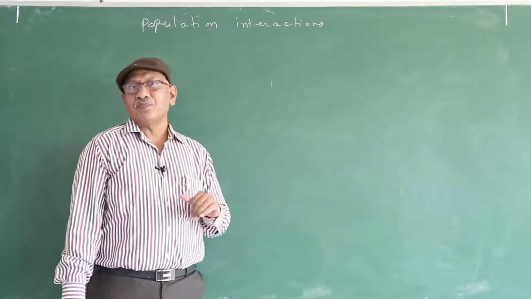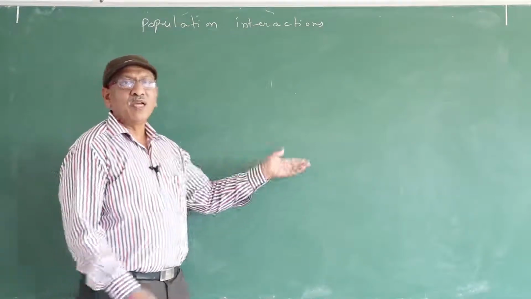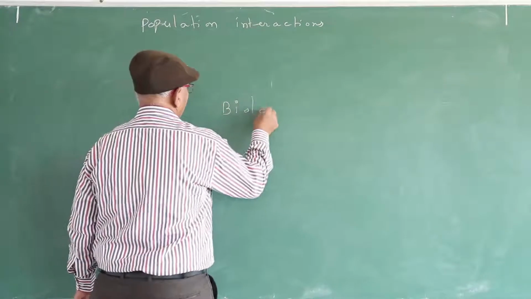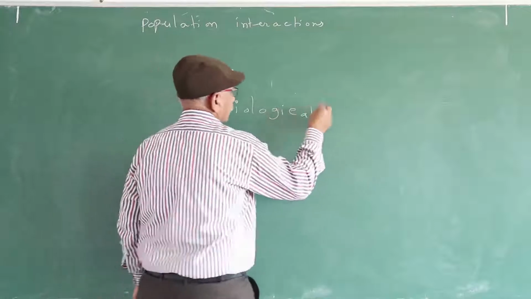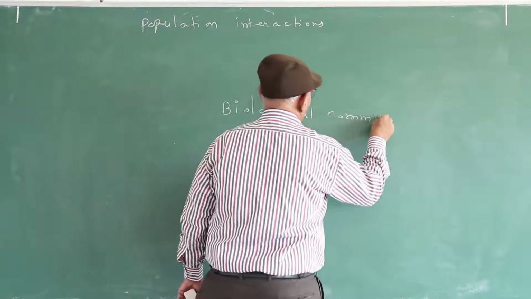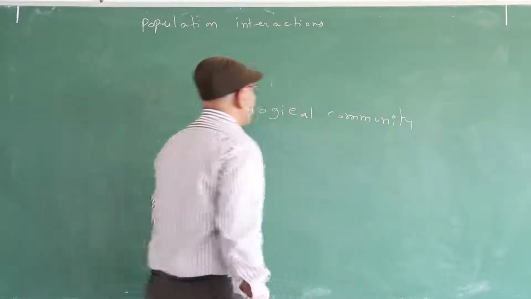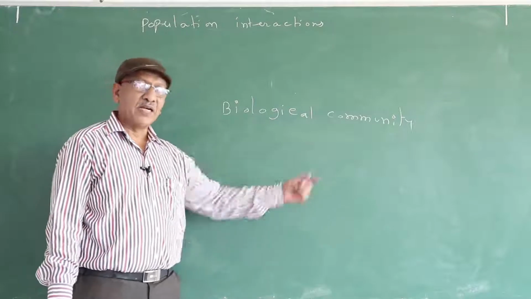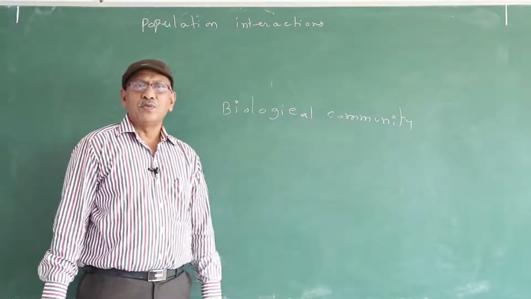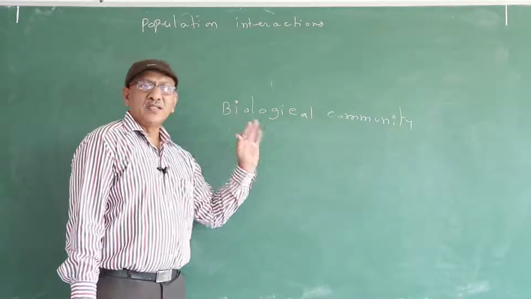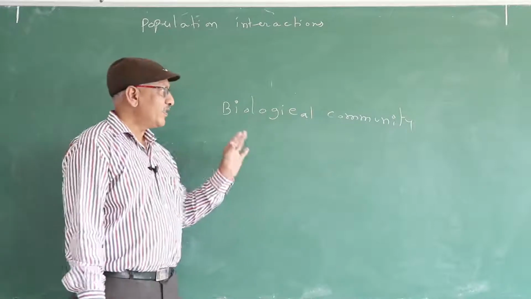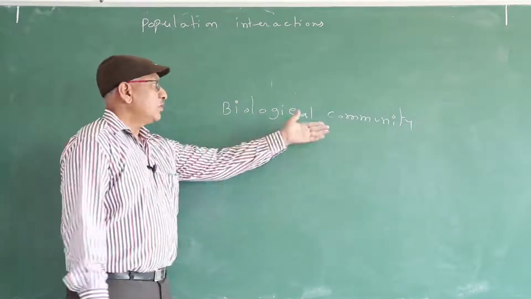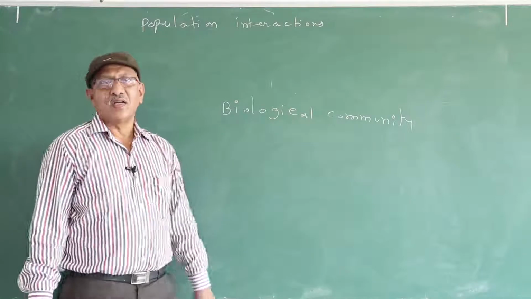They are interacting, and this is known as a biological community. What is a community? Different plant populations, different animal populations, different microbes. Plant species, animal species and microbe species live in each habitat and interact. That's why it is known as a biological community.